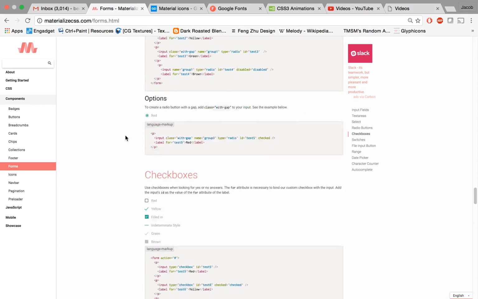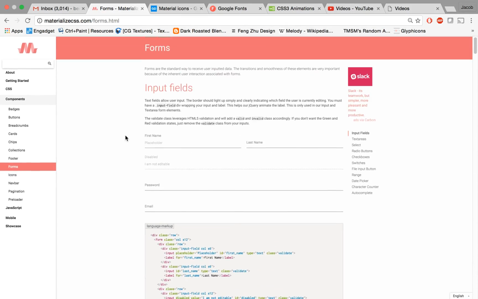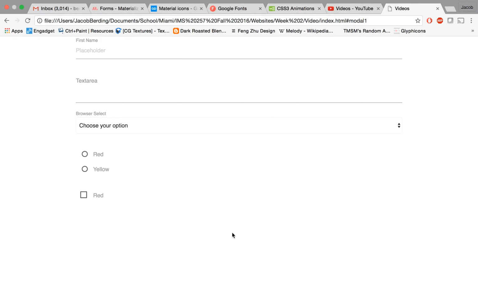What I want you to focus on is the core, right? So what I've pulled out here in our page is a simple input type text up top, a text area to type in, and then our select option is going to be browser default for now. Once we get into JavaScript, I'll show you guys how to do the fancy way of doing a select option with Materialize, and then our simple radio buttons and our check on and off, right?